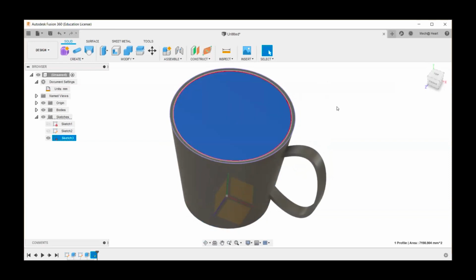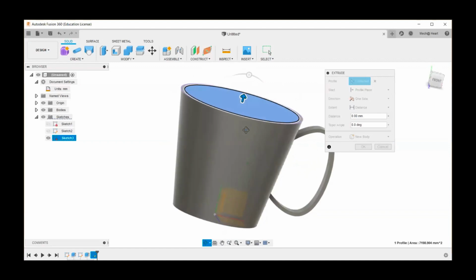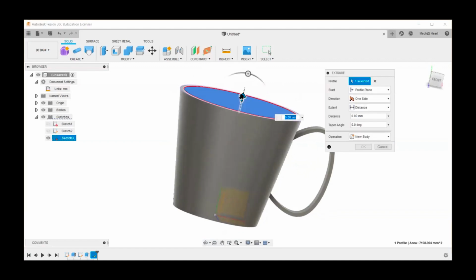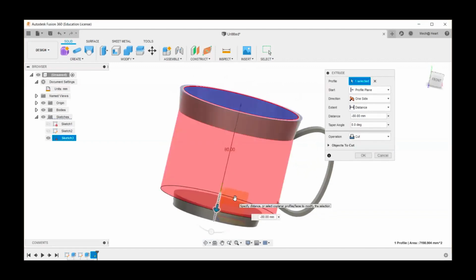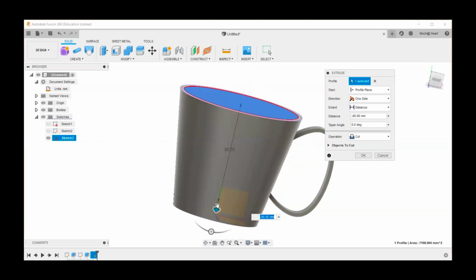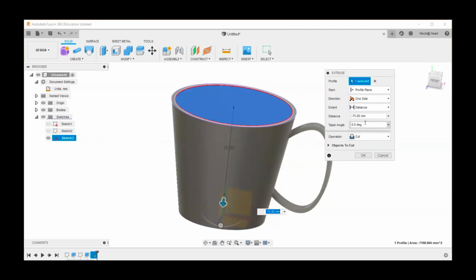So here when I go extrude, this time it's going to be a cut. I'm going to select the inner part and cut. And you can see why it is cutting like this, right? Because I'm not given any taper angle. So I need to give a taper angle. So one second.